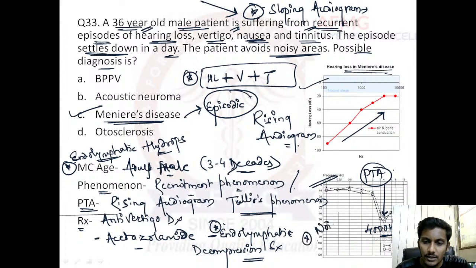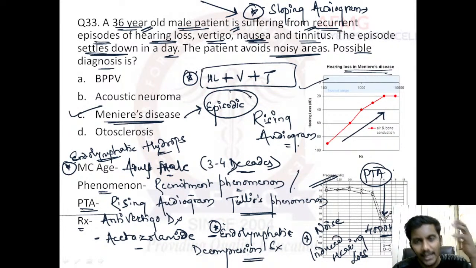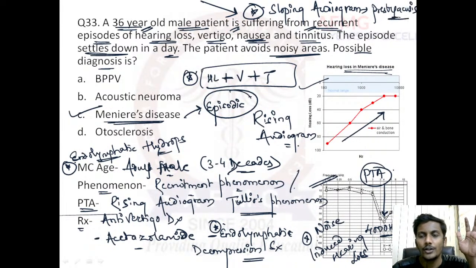A dip at 4000 hertz is known as an acoustic dip. Okay, this is known as an acoustic dip in cases of noise induced hearing loss. So at least you need to remember this. Carhart's notch, 2000 hertz dip, otosclerosis. 4000 dip, acoustic dip, noise induced hearing loss. Rising audiogram, Meniere's disease. Sloping audiogram, very good. Age-related hearing loss, that is presbycusis. Sloping audiogram is a feature of presbycusis or age-related hearing loss.